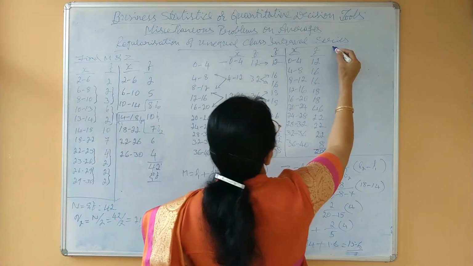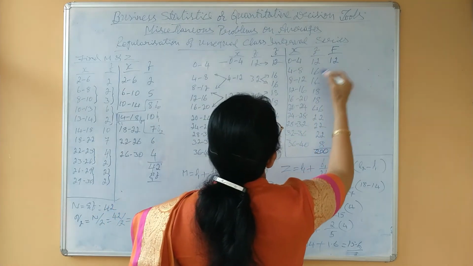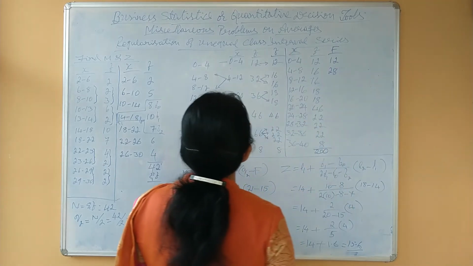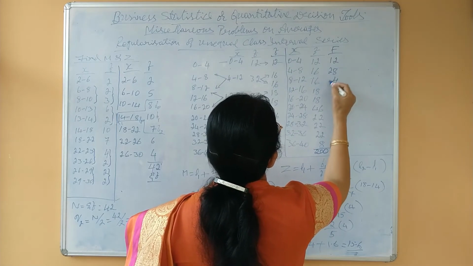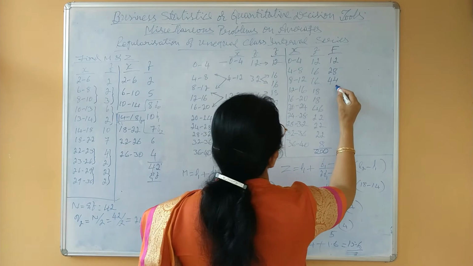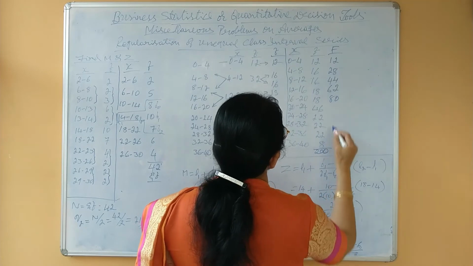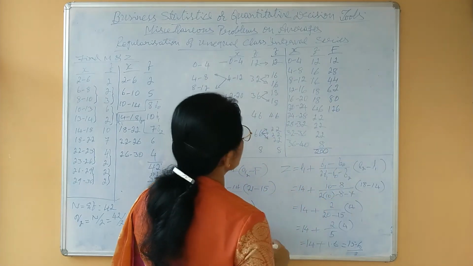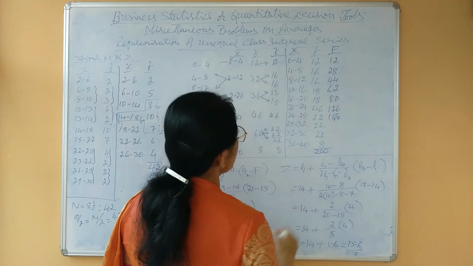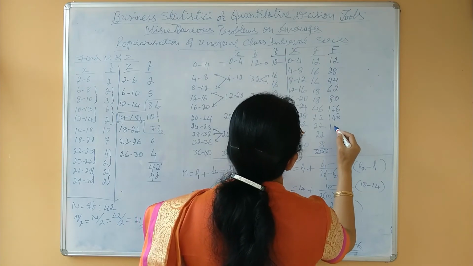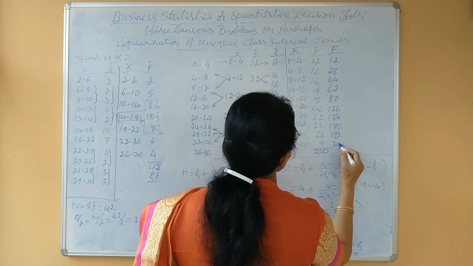Once you take cumulative frequencies, you can check whether it is correct or not. 12 plus 16, 28, 28 plus 16, 44 plus 18, 62 plus 18, 80 plus 46, 126 plus 22, 148 plus 22, 170 plus 22, 192 plus 8, 200.